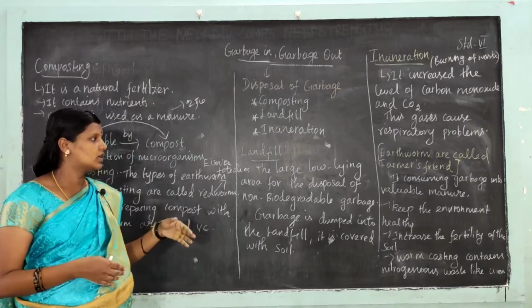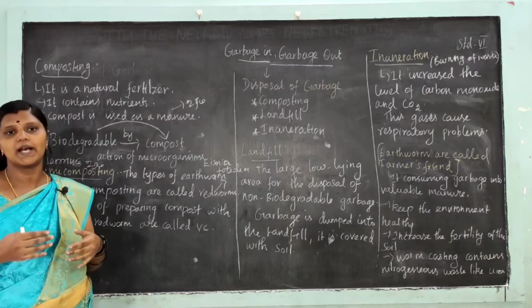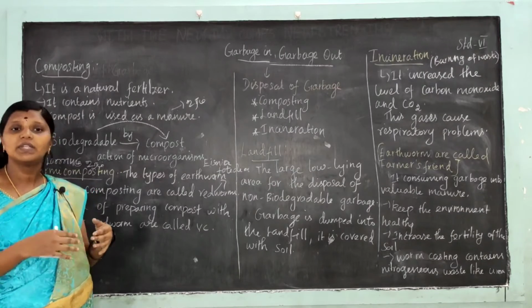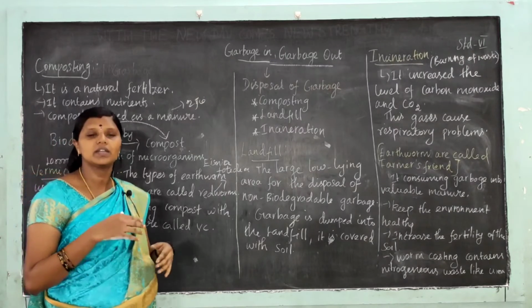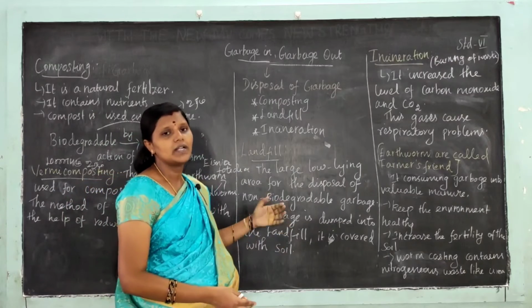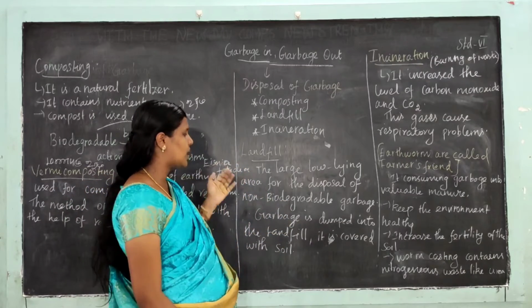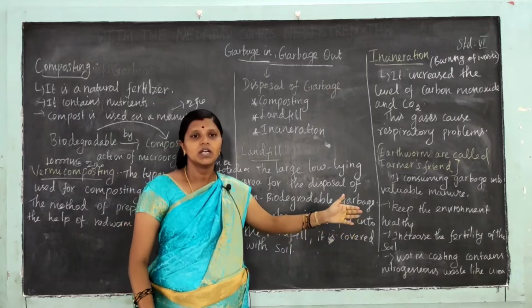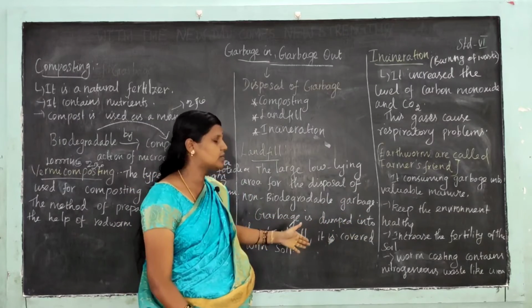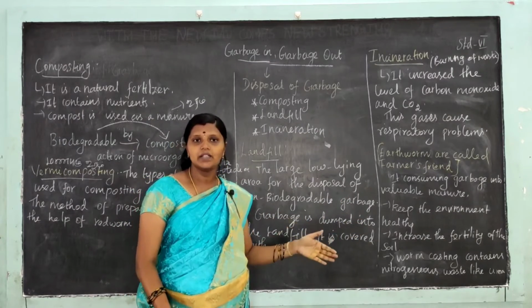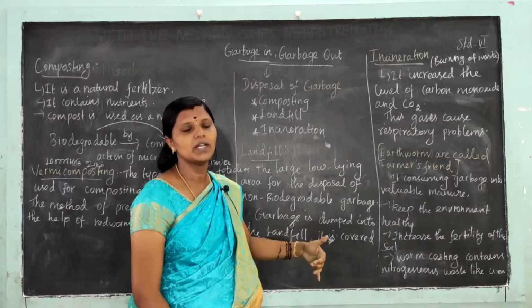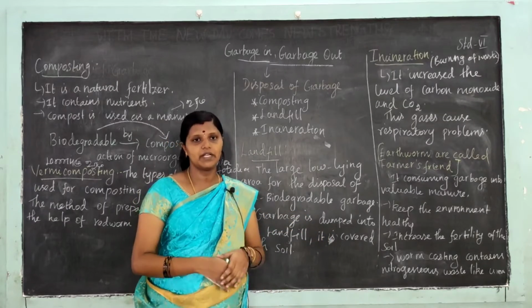Because they consume garbage in a valuable manner. They keep the environment healthy and increase the fertility of the soil, and worm castings contain nitrogenous waste like urea, which adds fertility to the soil. So only earthworms are called farmer's friend.